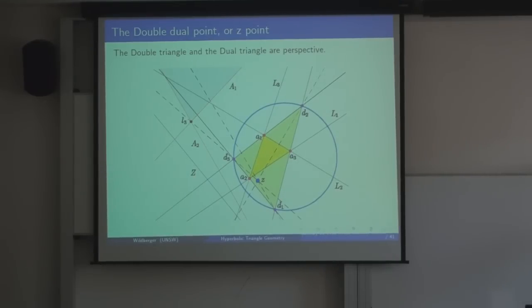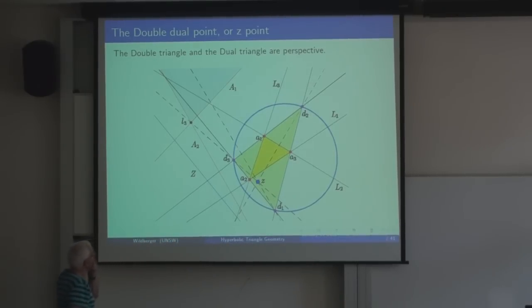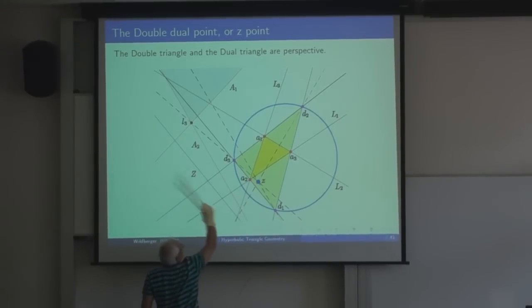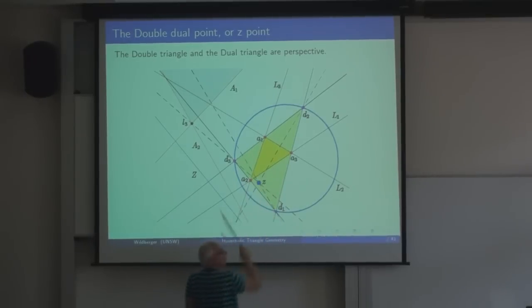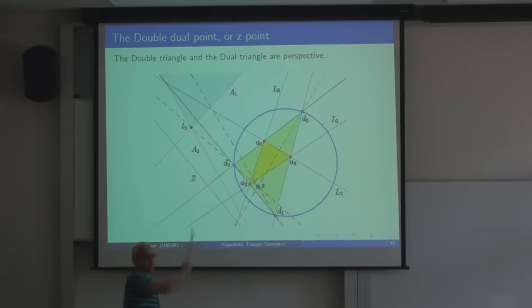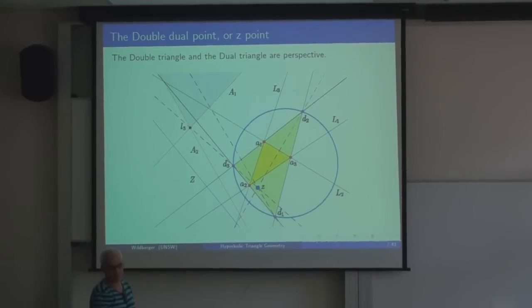Here's another theorem, that the double triangle and the dual triangle are perspective. Now where's the dual triangle? The dual of this point is this line, the dual of this point is this line here, and the dual of this thing is way up there somewhere. And the dual triangle is that gray piece. You see just part of that, the piece there. That's part of the dual triangle.